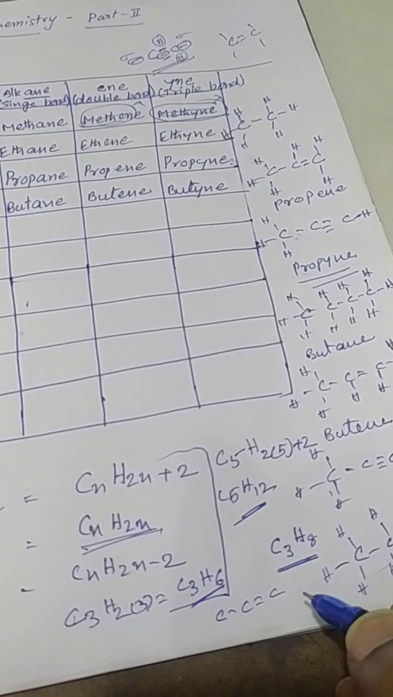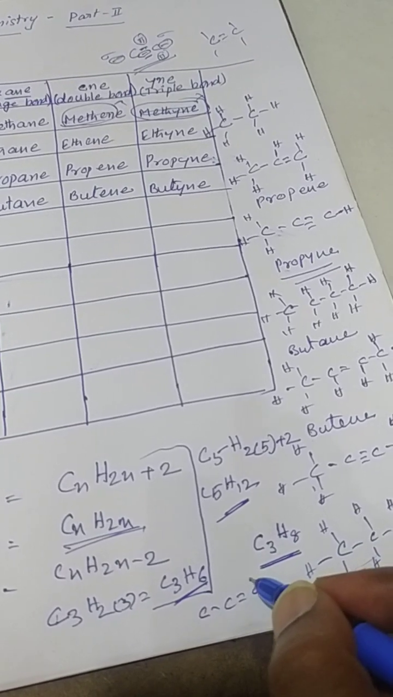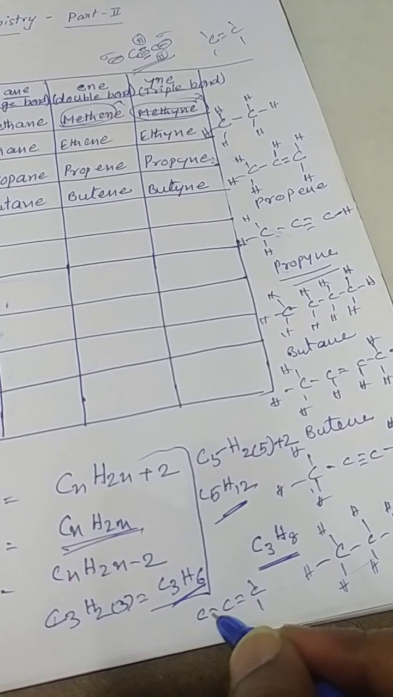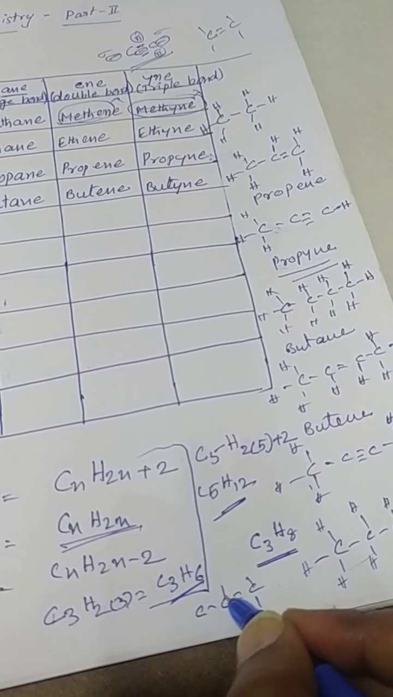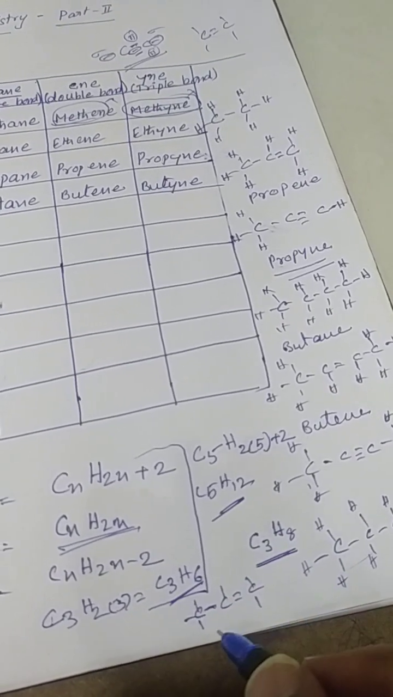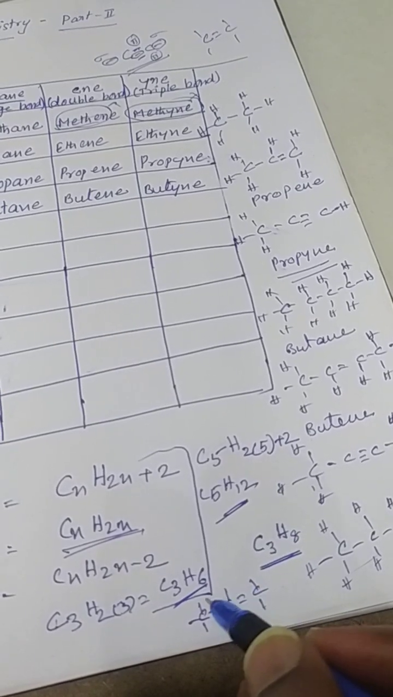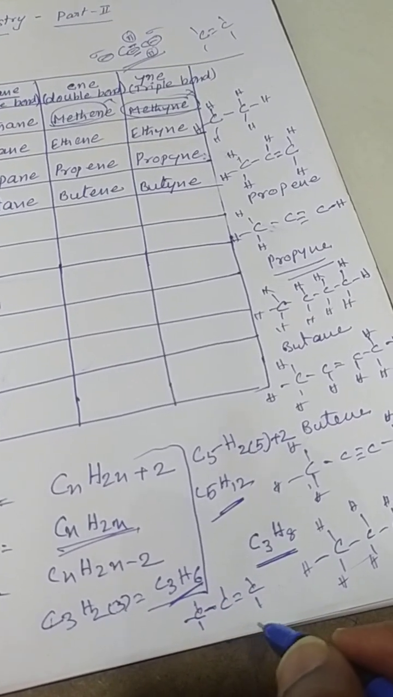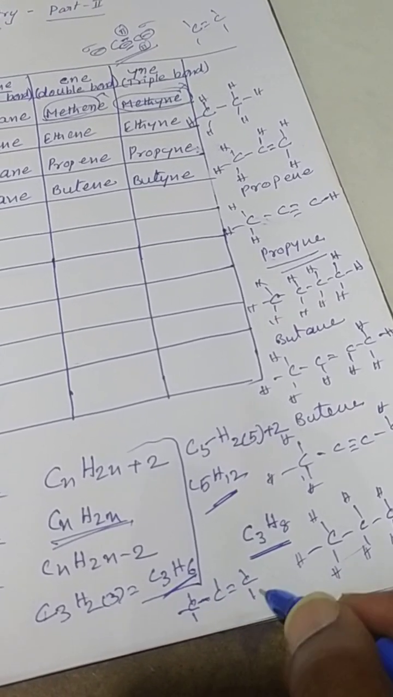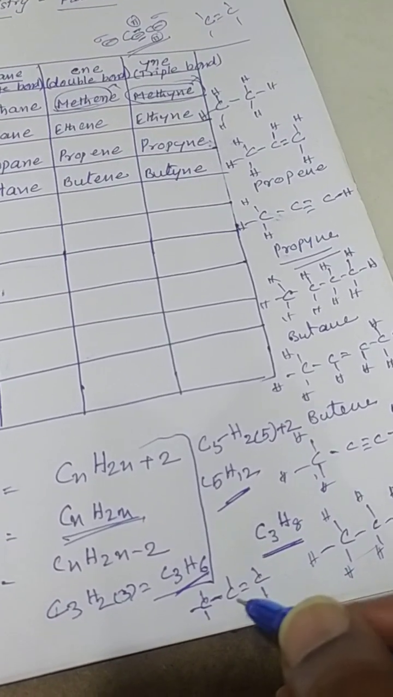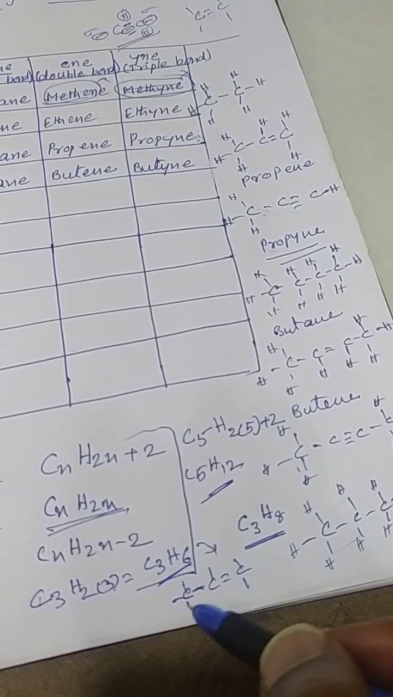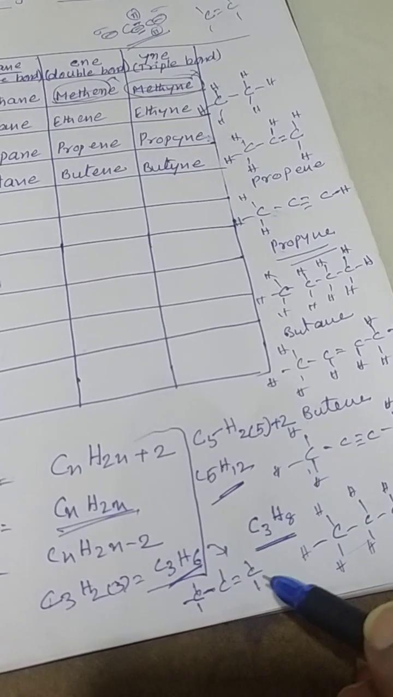C double bond C. This carbon already has 2 bonds here, hence I made 2 bonds here. This carbon has 2 bonds this side and 1 bond the other side, so 3 bonds are completed. Hence 1 bond here. This carbon has 1 bond here, hence there are 3 bonds. Then how many hydrogens are there? 1, 2, 3, 4, 5, 6. Hence it is C3, 3 C's and 6 hydrogens. So C3H6, propene. This is propene.